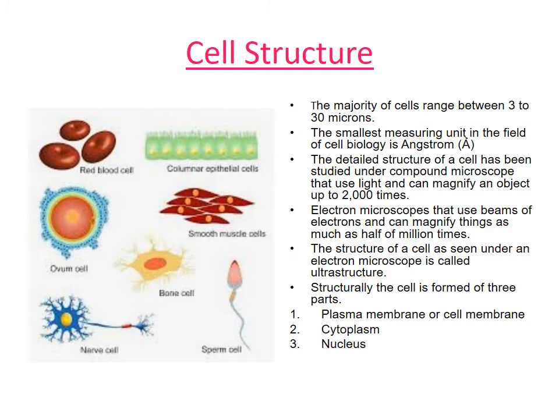So under the compound microscope, in natural light, any object can be magnified up to 2000 times. Above that, if we want to see below that magnification, we have to use an electron microscope. It has to be used with beams of electrons. It magnifies much better than the compound microscope, in the millions of times.